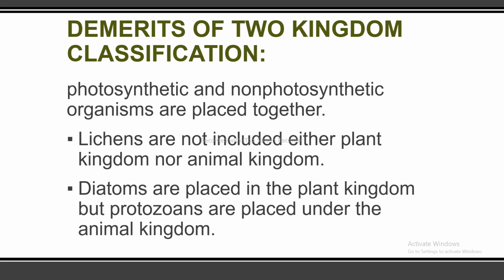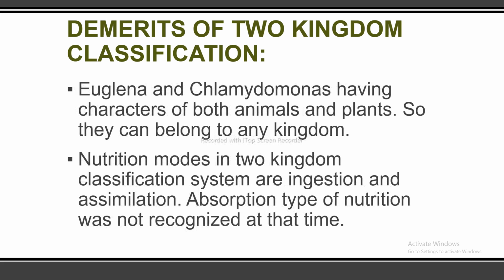Diatoms are placed in the plant kingdom, but protozoans are placed under the animal kingdom. Euglena and Chlamydomonas have characters of both animals and plants, and so they can belong to any kingdom. Nutrition modes in two kingdom classification system are ingestion and assimilation. So the absorption type of nutrition was not recognized at that time.